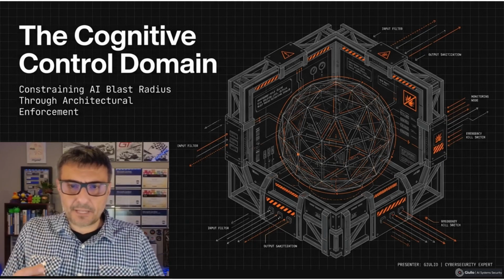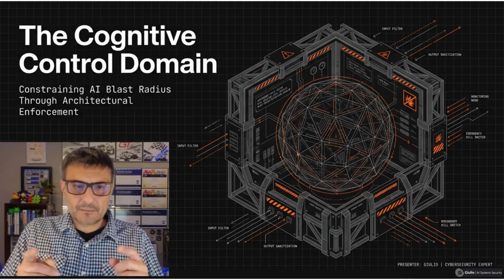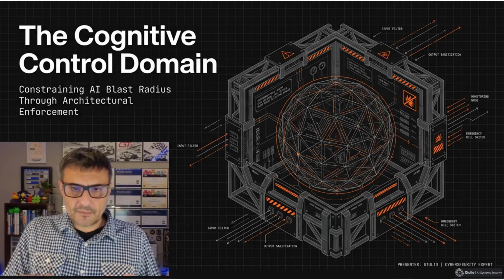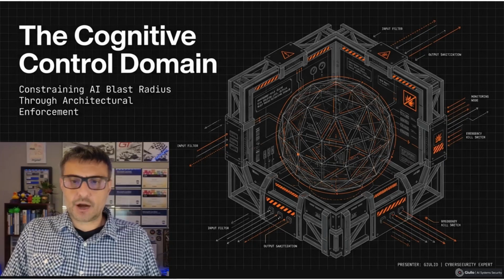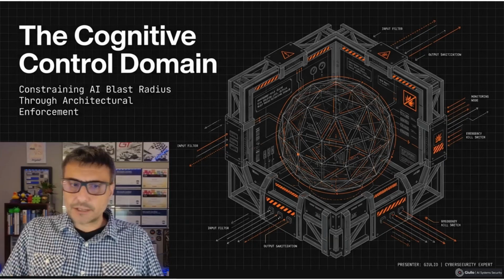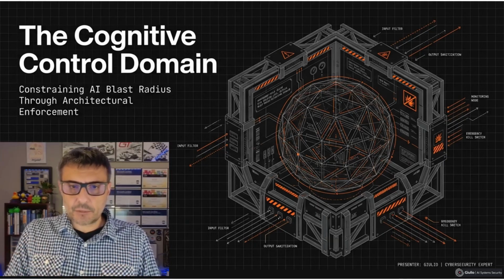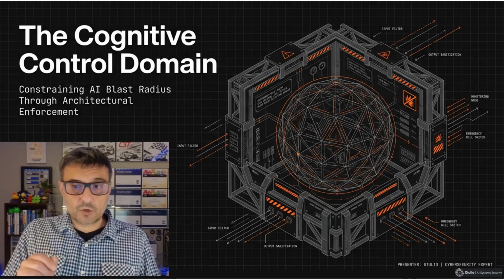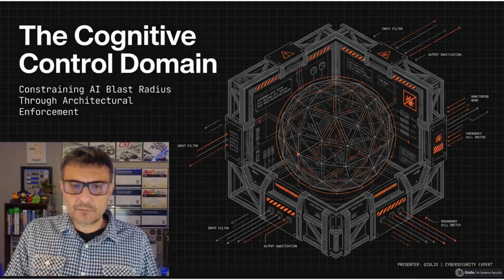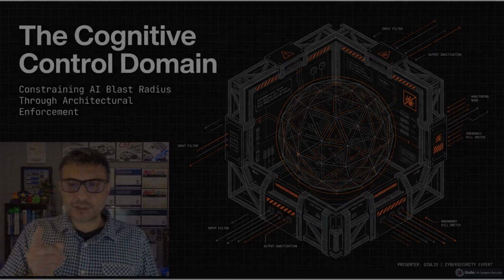Today, we're going beyond surface level fixes and into a structural architectural problem: how to secure what we call the cognitive control domain. In the AI blast radius model, cognitive control governs what the model is allowed to think and generate. In the previous episode, I introduced the full blast radius model and the 5 control domains that determine how far AI impact can propagate. If reasoning boundaries fail, everything downstream accelerates.